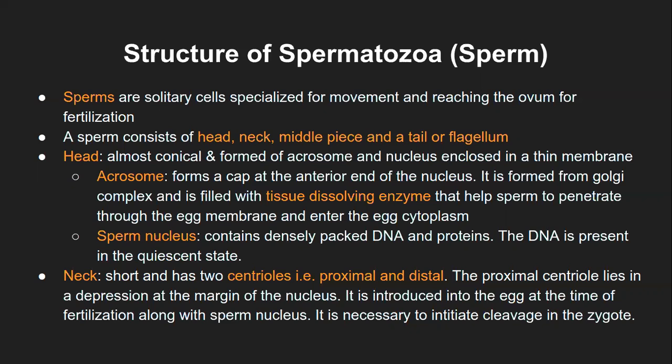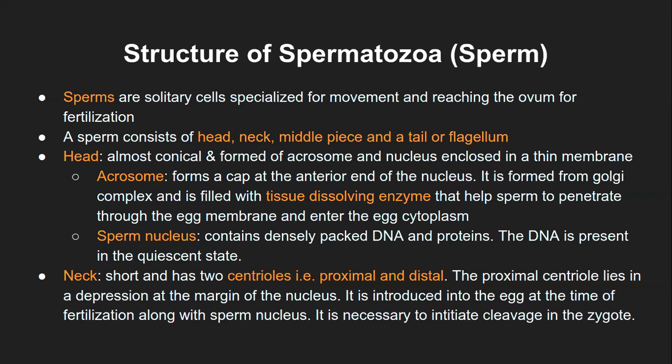So as and when the sperm reaches the ovum, this acrosome will break open. It will release the tissue dissolving enzyme, hyaluronidase, and that will dissolve the tissue of the egg membrane, and then the sperm can enter towards the cytoplasm and go further for nuclear fusion. That is the fertilization process.